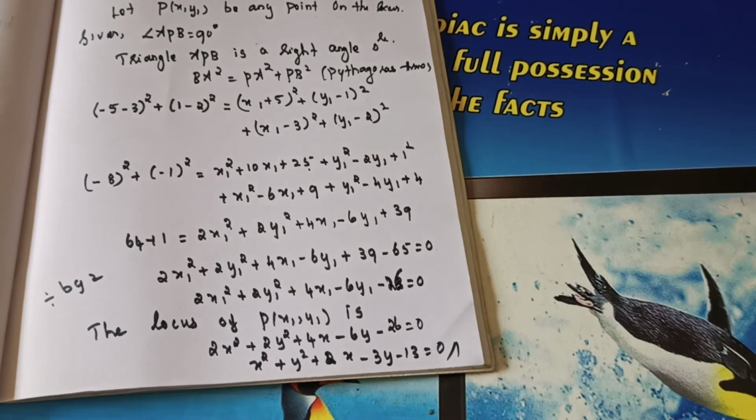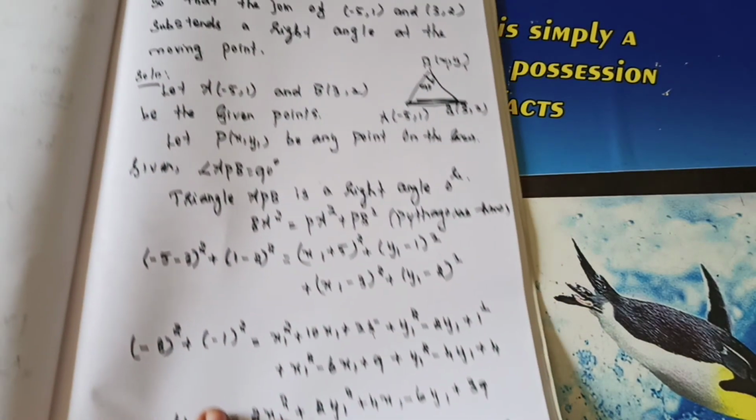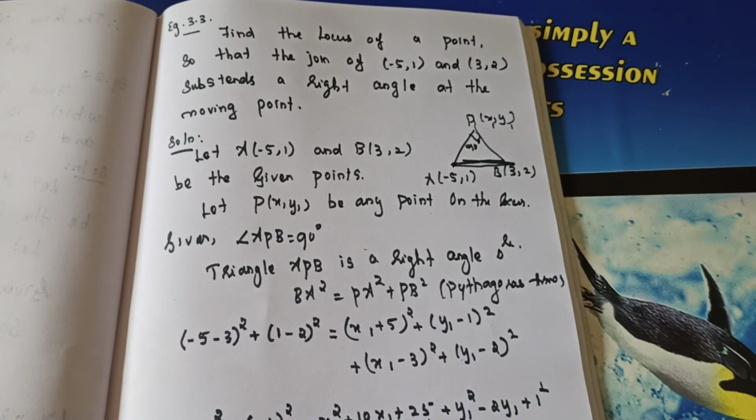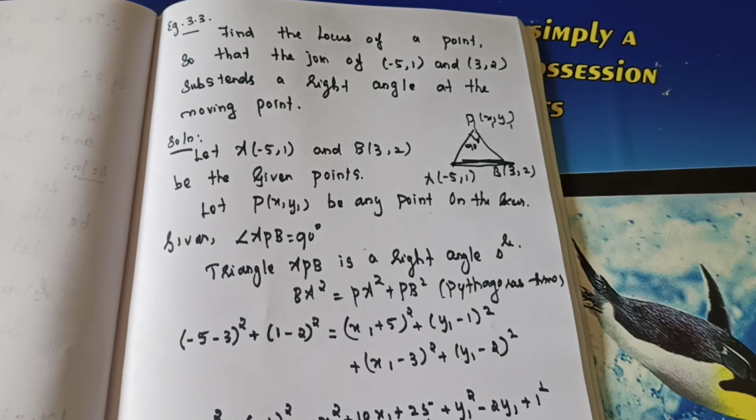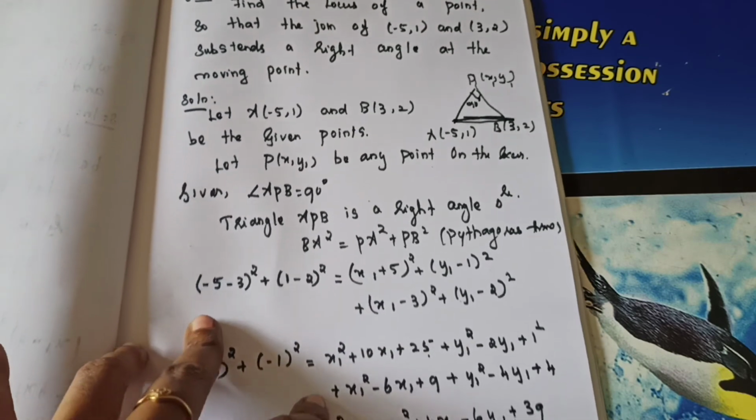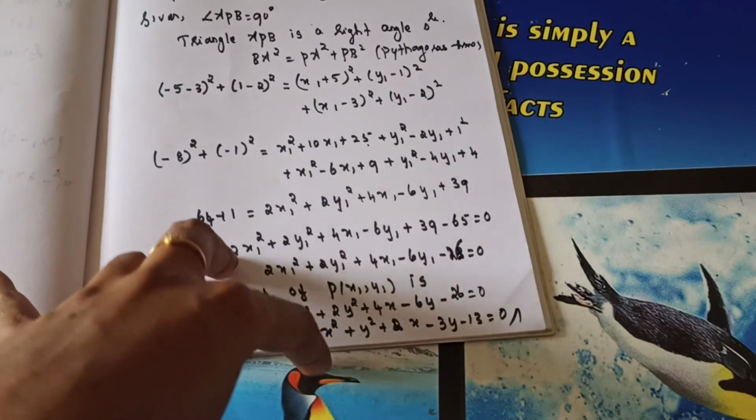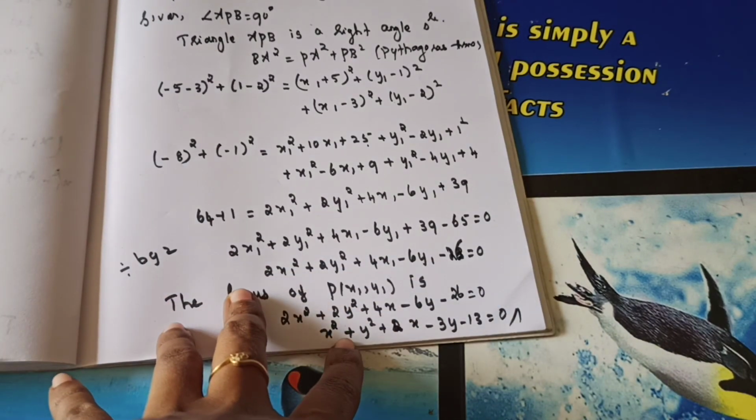Understand, students? I hope you got a good idea. I will explain from first onwards. Find the locus of a point so that the join of minus 5 comma 1 and the two given points subtends a right angle. Right angle means we will use Pythagoras theorem. In a right angle triangle, the sum of the squares of the two sides is equal to the square of the hypotenuse. So we will use that property. So BA square is equal to this one square plus this one square. So take it and simplify. Finally we will divide by 2 and you need to write the remaining.